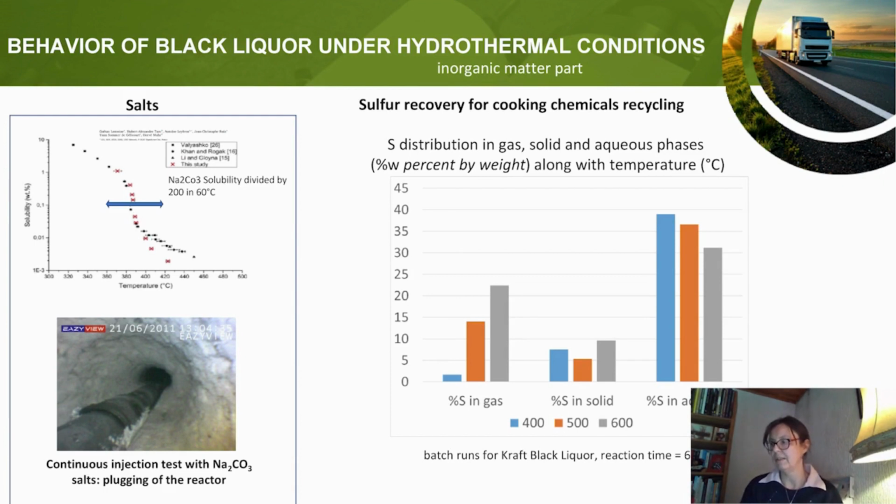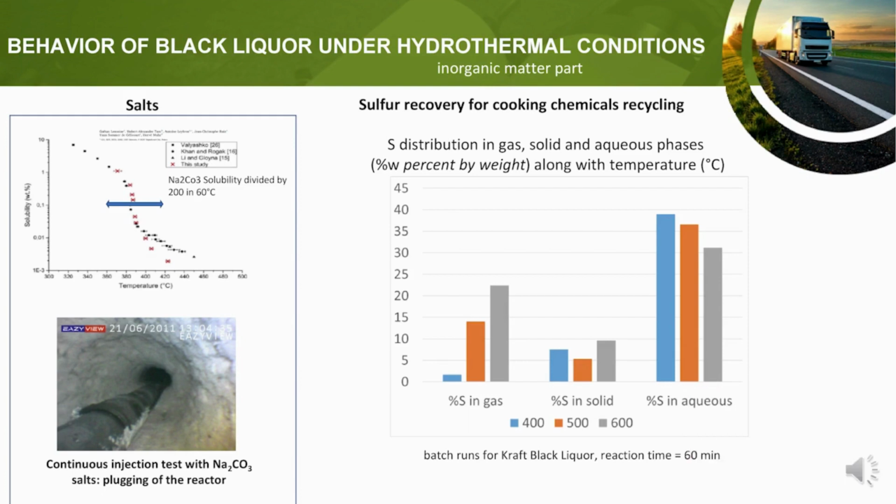As sulfur is also an important part of the kraft cooking chemicals, we must have a look at where it will be recovered. Our experiments show that it will be mainly recovered into the aqueous phase for all the tested temperatures. Some hydrogen sulfide is formed at the highest temperature.